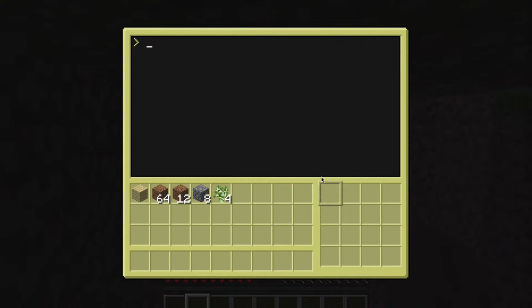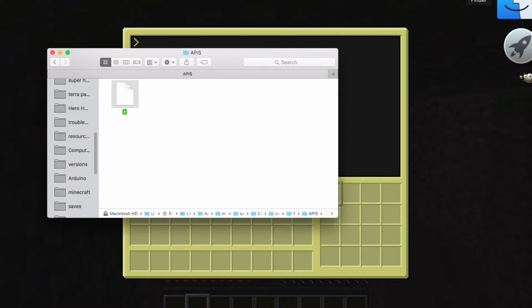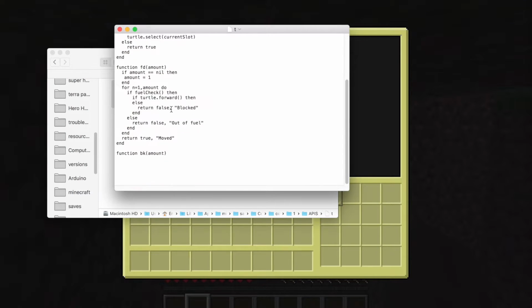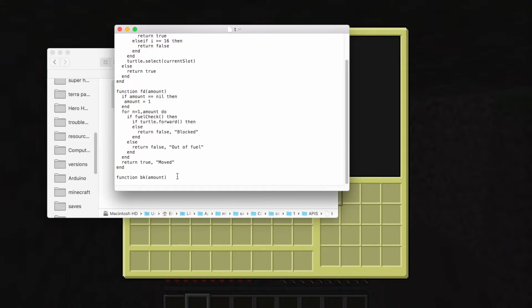Let's close this. Let's open T here. So we have function back amount.